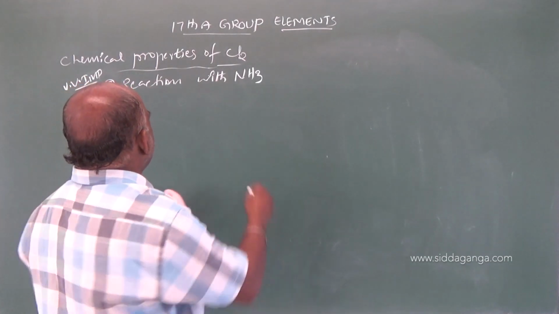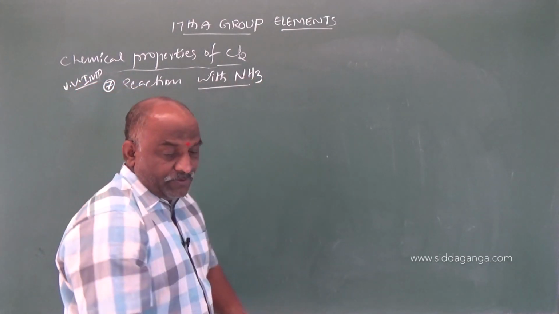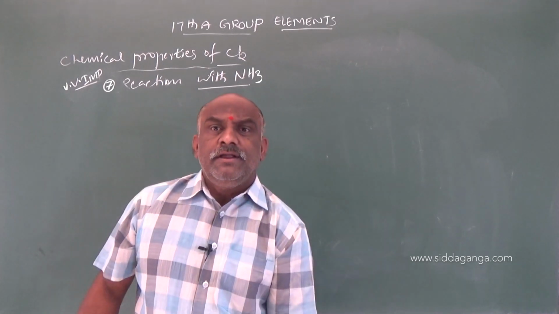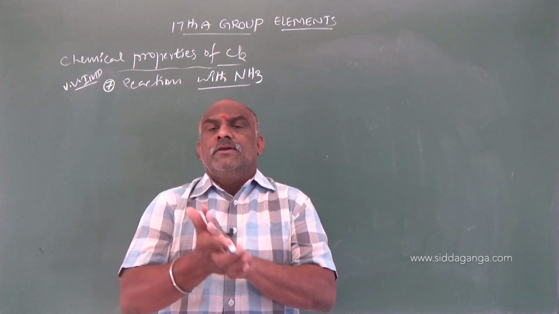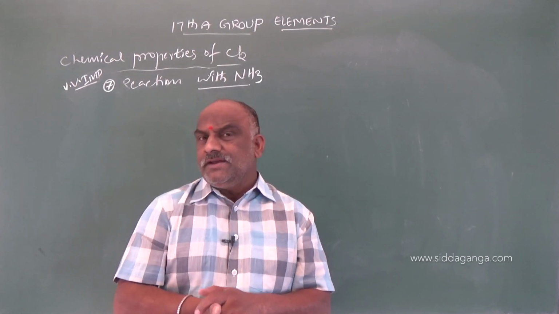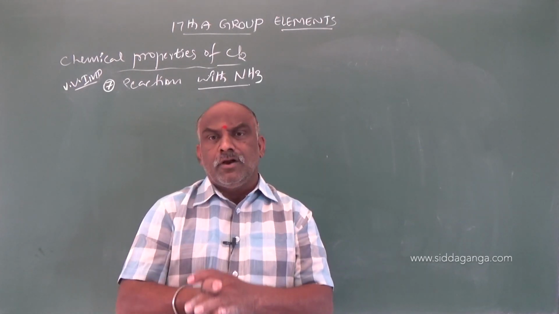When chlorine reacts with NH3, what will be the products? Why is it important? Because we get more than one compound.